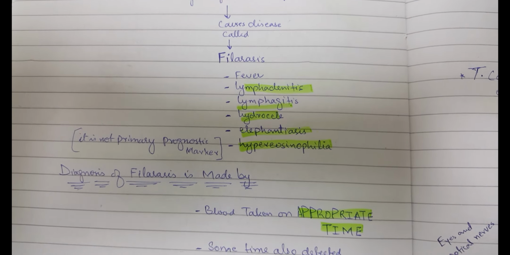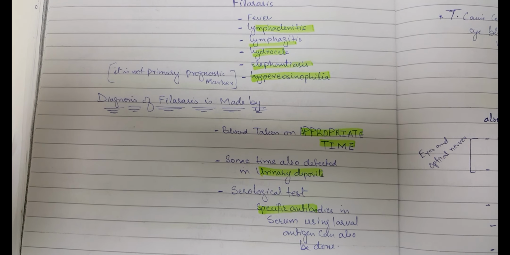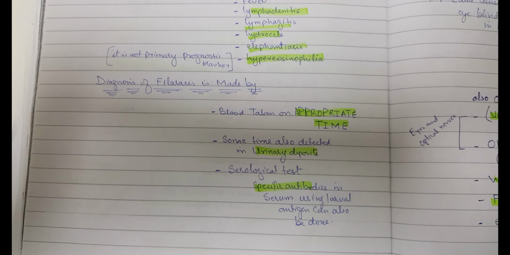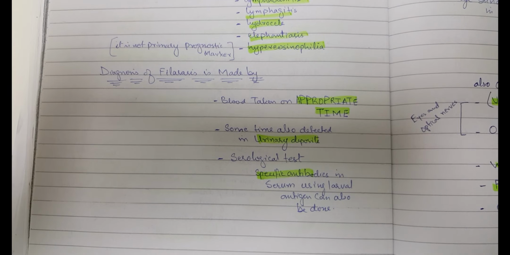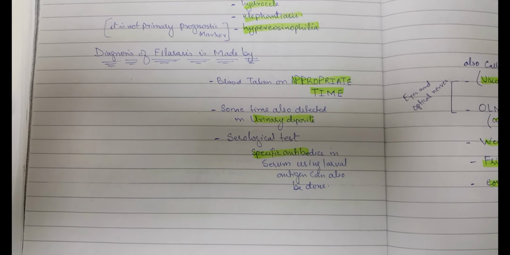The diagnosis of filariasis is made by blood taken at the appropriate time, and sometimes it is also detected in the urinary deposit. Serological tests and specific antibodies in the serum using the larval antigen can also be done.